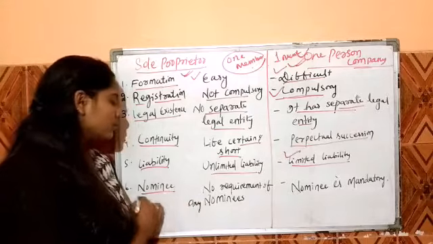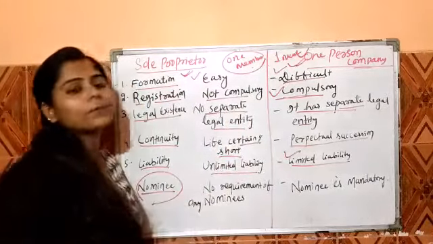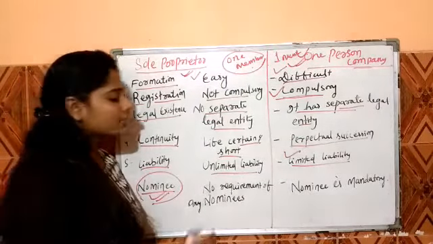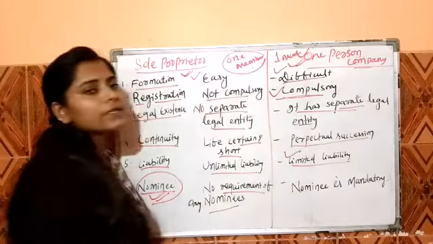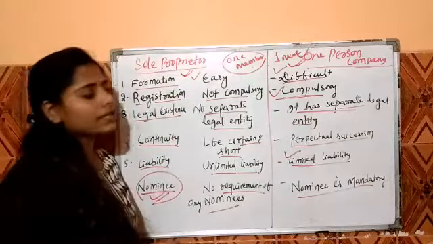And the last major difference between the sole proprietor and one person company is related to the nominee. In a sole proprietorship business, there is no requirement of any nominee. But in the one person company, a nominee is mandatory or compulsory.